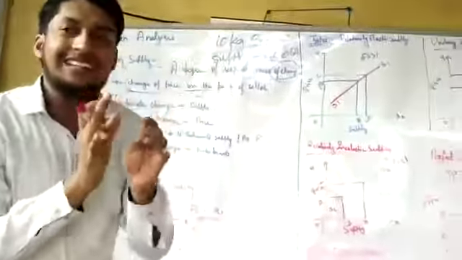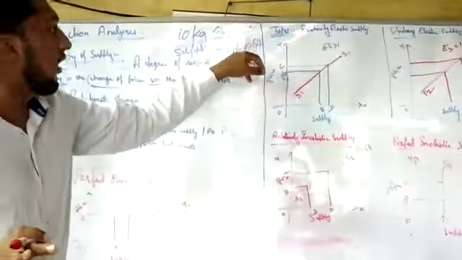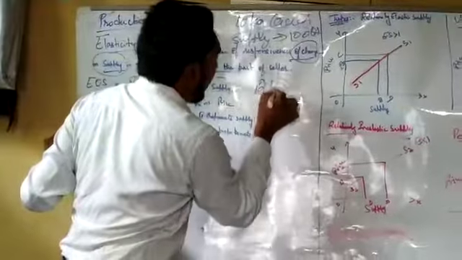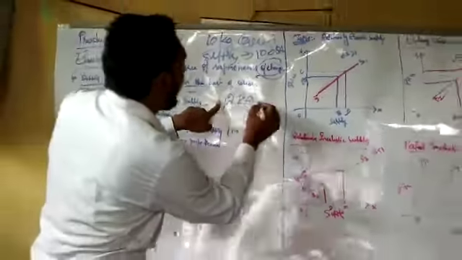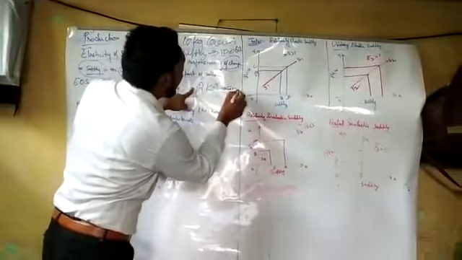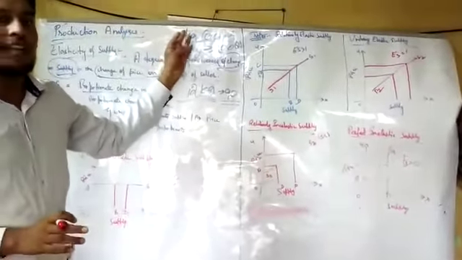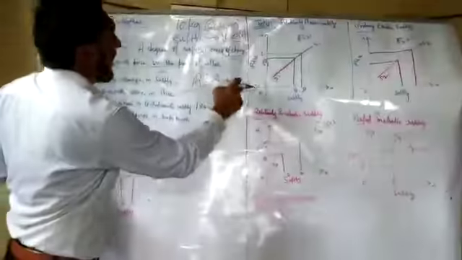So when I had 10 rupees per kg, the supply was how much? 100 quintal. When I increase my price to 12 rupees per kg, it reduces to 90 quintal. So when I increase my price to 12 rupees, the supply reduced to 90 quintal.